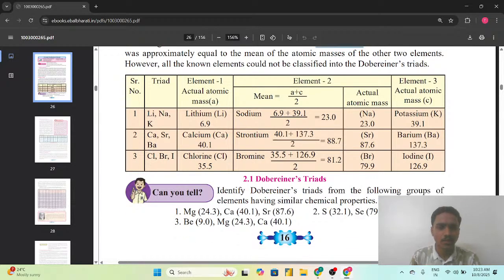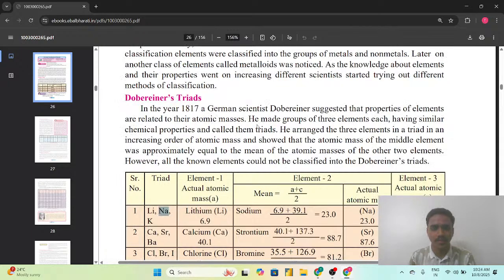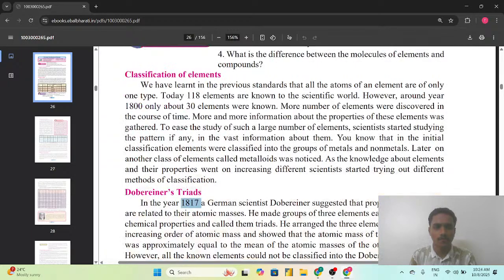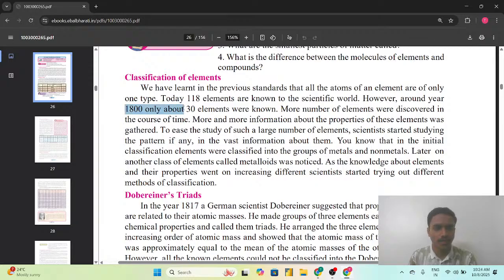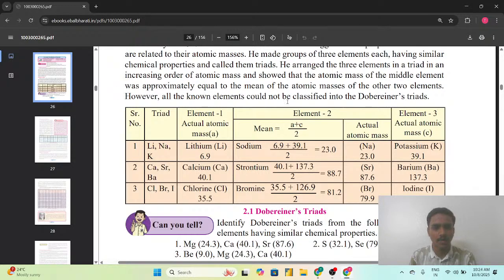So he calculated that the mean of the atomic masses of the extreme two elements is equal to the atomic mass of the middle element, and he could not classify all the elements known at the time of 1817, as we have seen that at the time of 1800 only 30 elements were known. So the drawback of Dobereiner was that he could not classify all the elements.